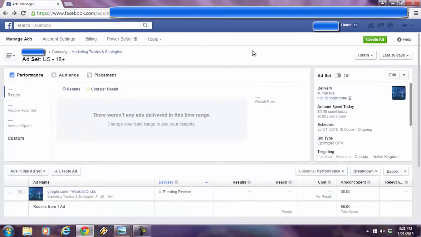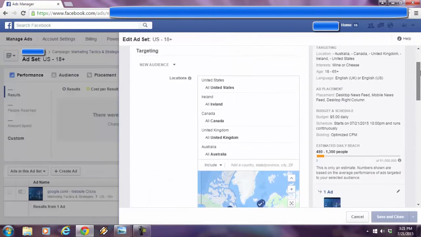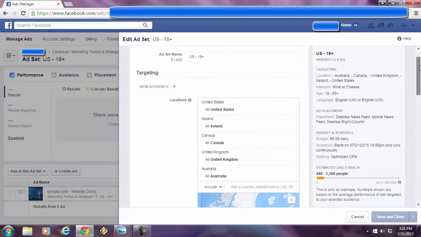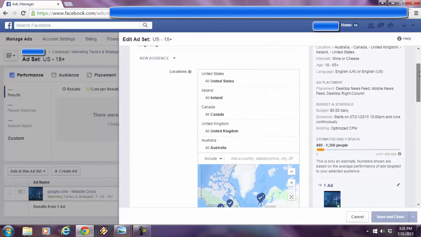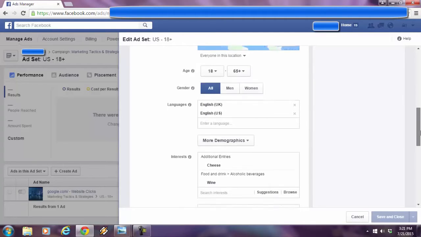This is a familiar screen we all know. This is the Facebook marketing and ads platform. Now, I'm going to show you the targeting that I did through Facebook that was, according to them, targeted, but I'll show you why it's not. So I specified the countries, all English-speaking countries right here. I went down below. Age range is pretty wide, both genders. I got the English language here covered.